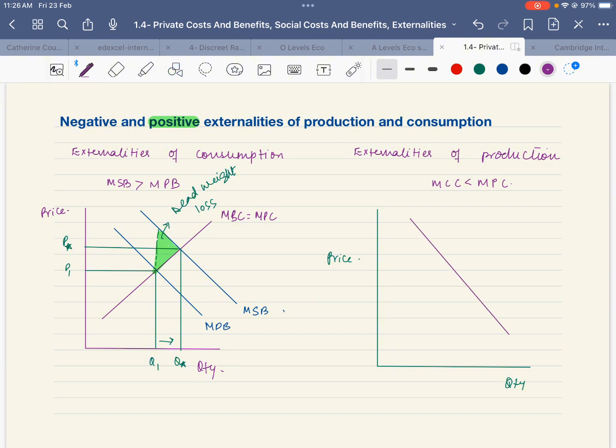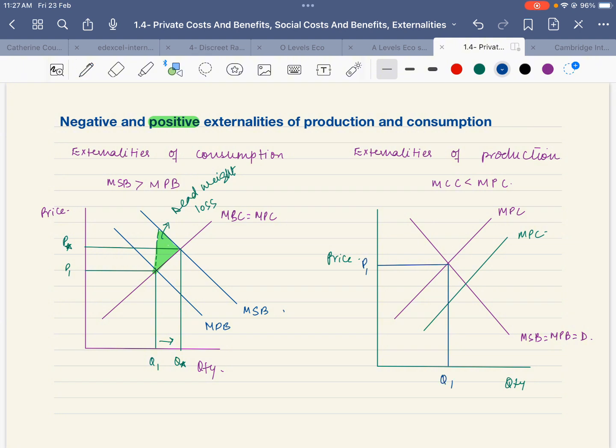Benefits stay the same. Marginal social benefit is equal to marginal private benefit, which is equal to demand. When we talk about the cost, this is the marginal private cost, which is higher than the social cost. Marginal social cost is below the marginal private cost. They are producing at this level. The output is being produced at this level, at this price, P1, Q1.